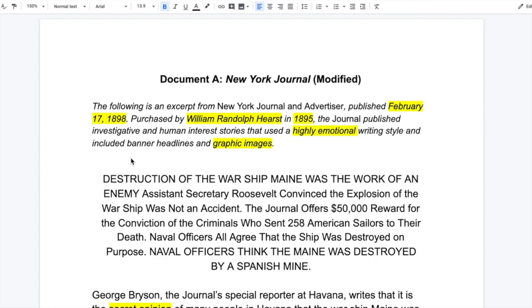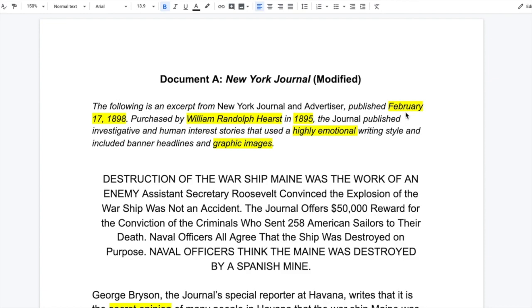The following is an excerpt from the New York Journal and Advertiser, published February 17th, 1898. Purchased by William Randolph Hearst in 1895, the Journal published investigative and human interest stories that used a highly emotional writing style and included banner headlines and graphic images. Okay? Now, there are some things that you're going to see that I have highlighted throughout. And after I read, I'll go back and point out why these things are highlighted.